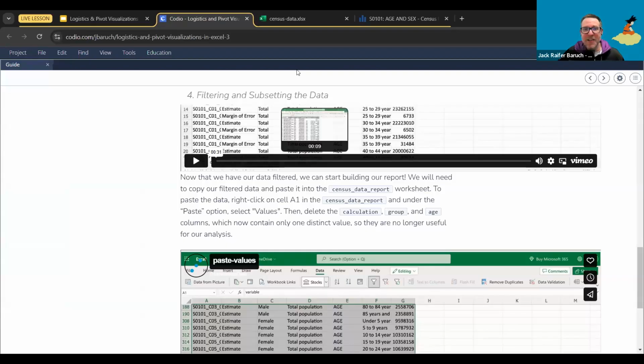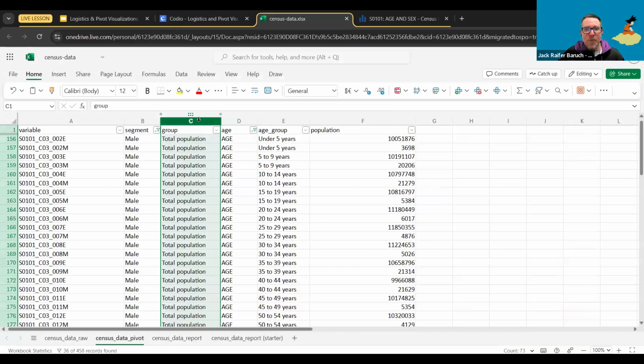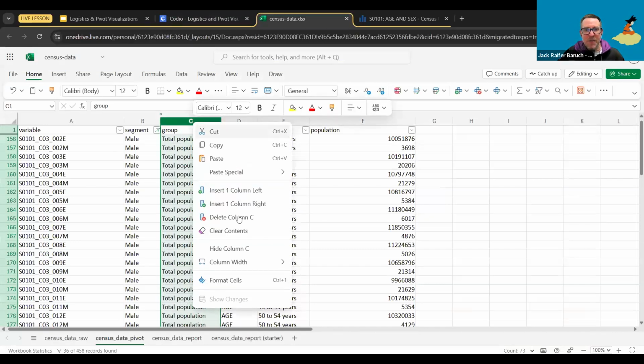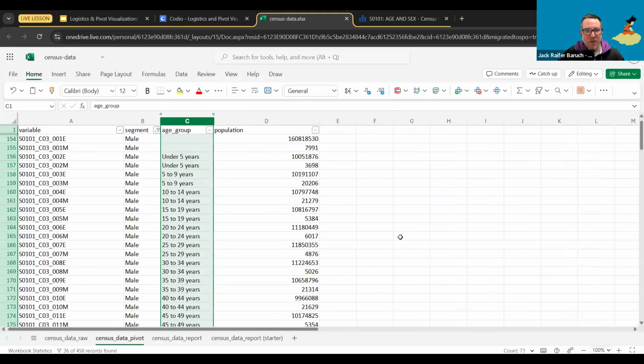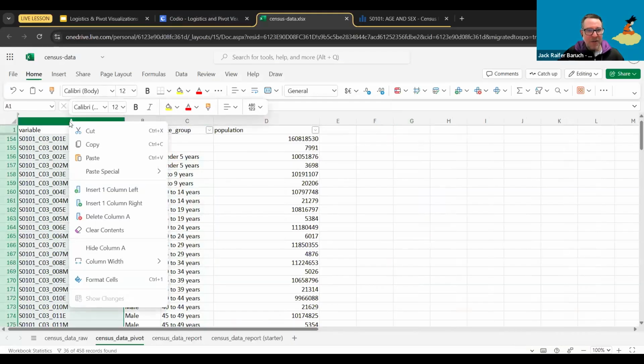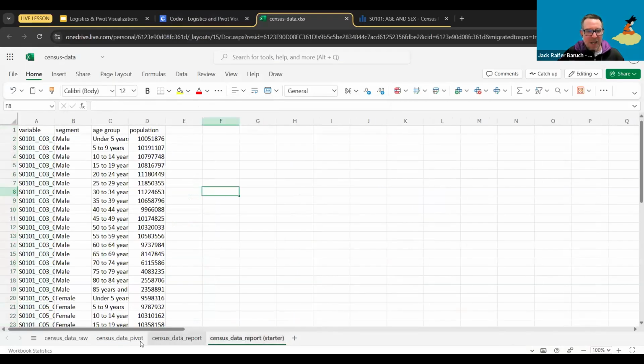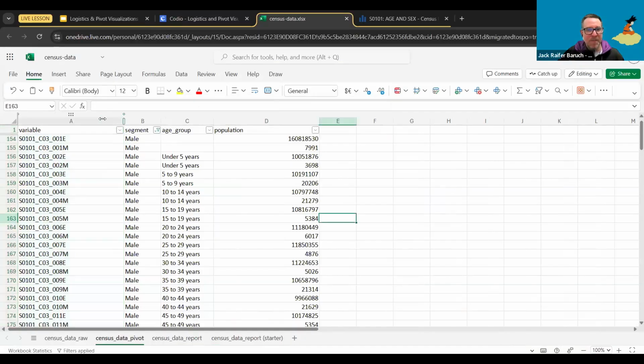No, we're going to delete calculation, group, and age. Calculation, group, that's this one. We're going to delete this one, and age. We're going to delete this one because we don't need it. And in truth, this one we don't need either. So if you want to delete it, feel free to delete it as well. Let me just check. Now we can keep that one. Let's actually keep that one.